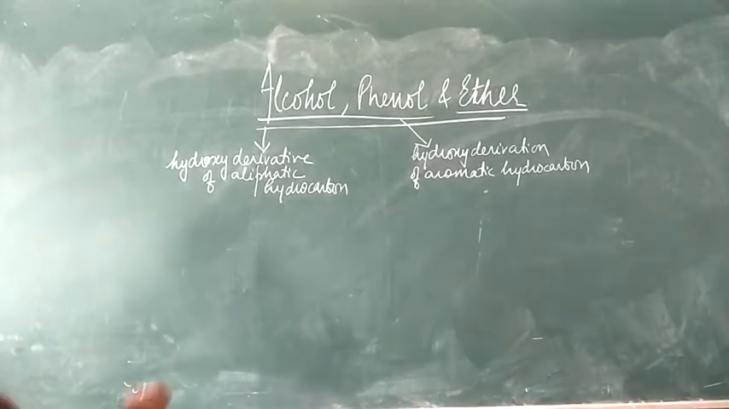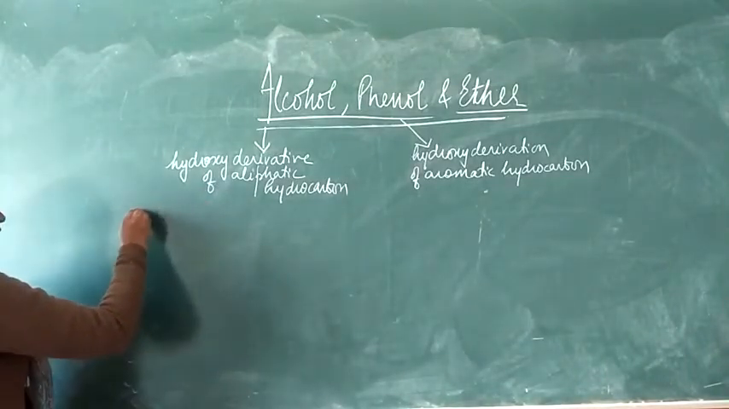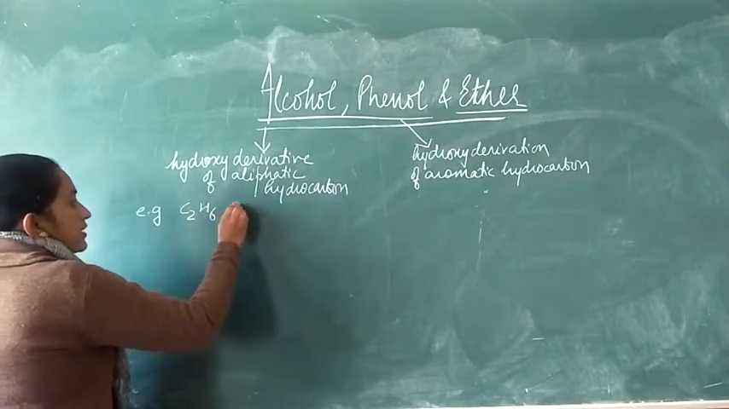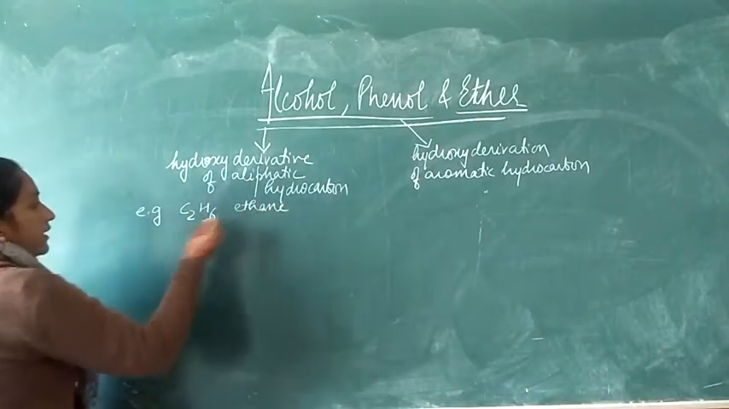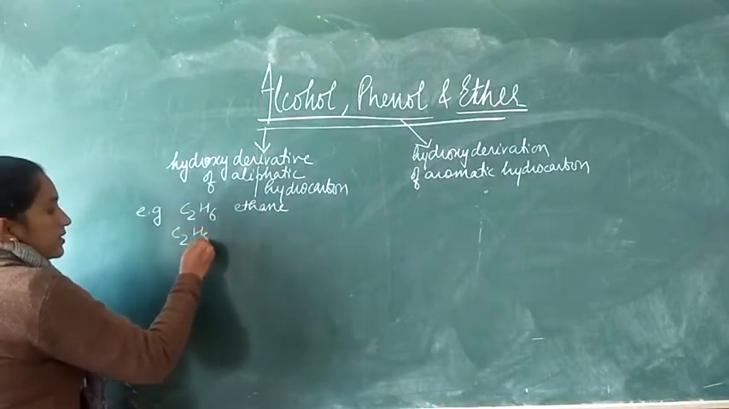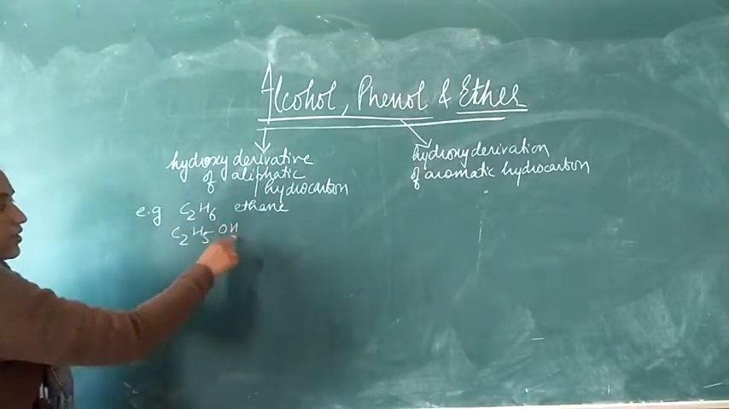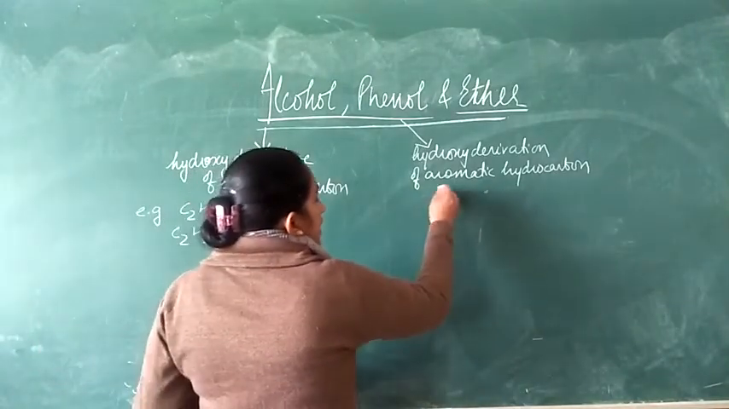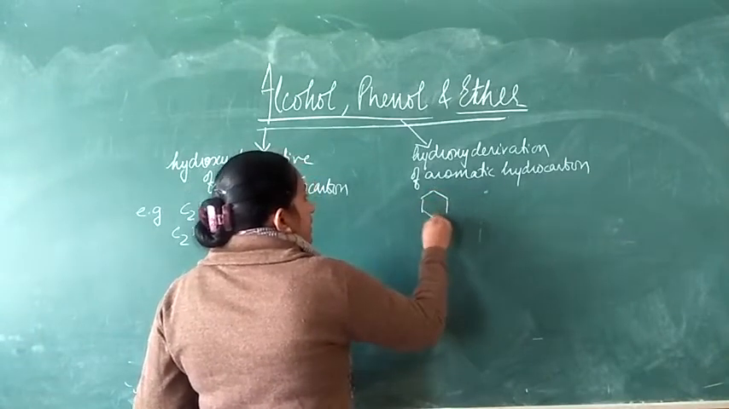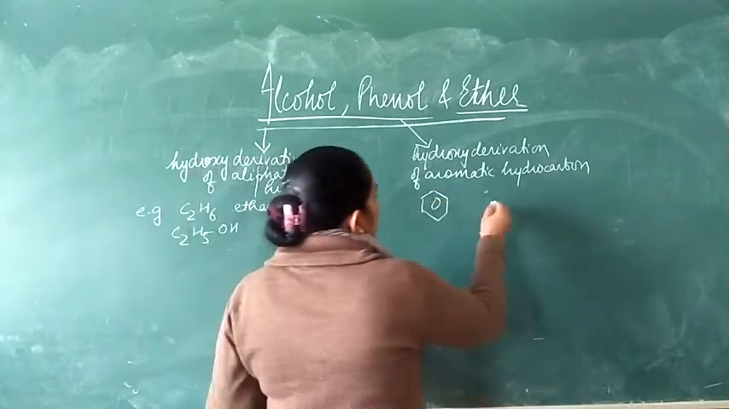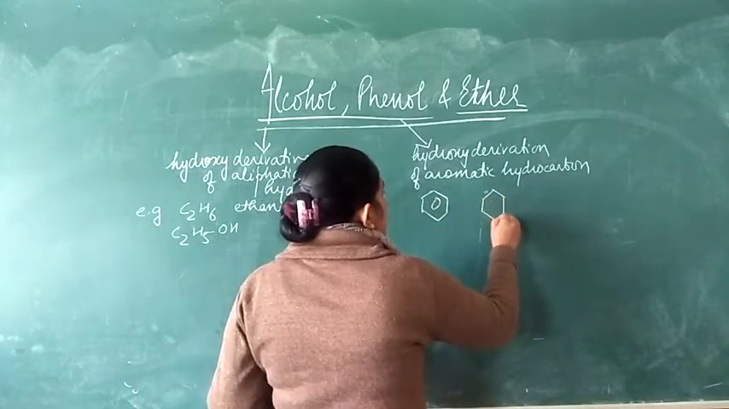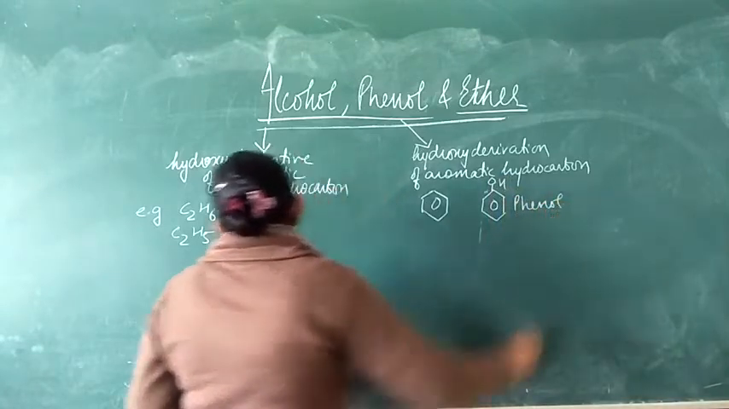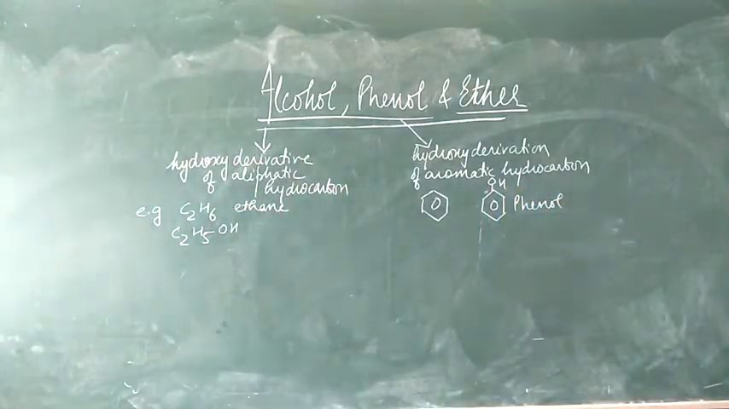Okay, so here let's first take an example of ethanol. Right, we have C2H6. So this is ethane, and here one hydrogen atom is replaced by the OH group. So the hydroxy derivative of ethane is ethanol. Similarly, if we take benzene, its hydroxy derivative, student, is phenol. Right?